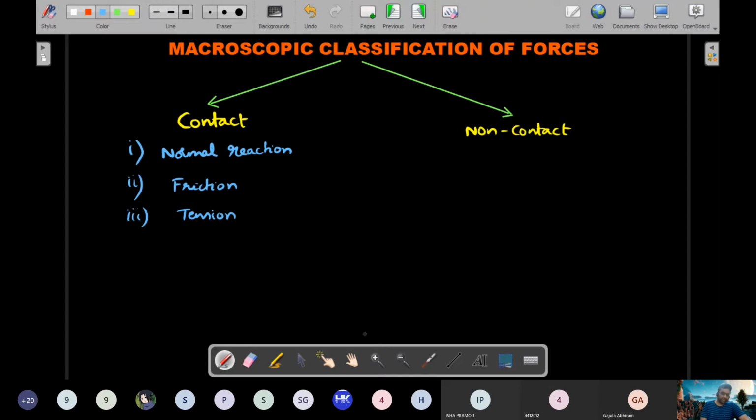Then in non-contact type, we'll further have basically two types within our classical mechanics, and they are the ones from the previous table itself. So we'll consider gravity and electromagnetic.